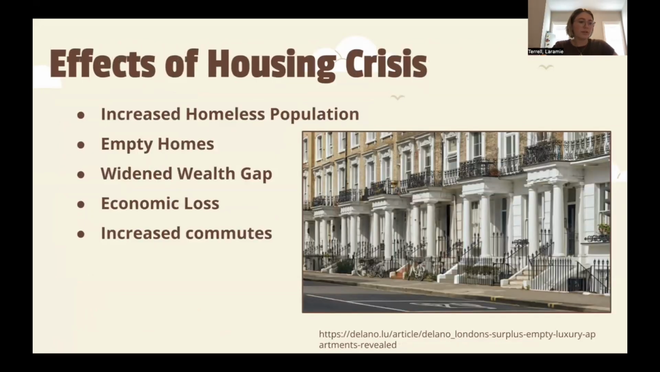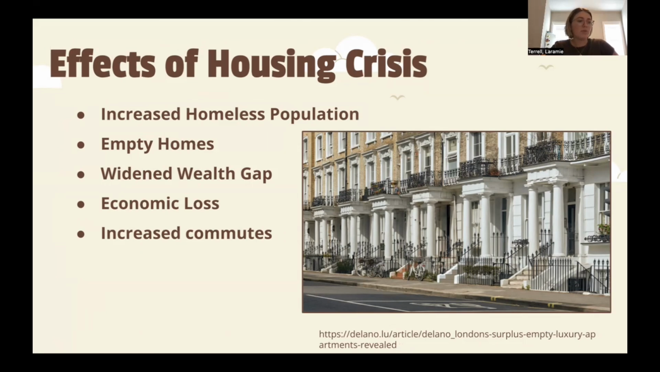This housing crisis in London has led to many unfortunate consequences for its citizens. It has increased the homeless population because people have been evicted from their homes. There is now a large number of empty luxury apartments. This results in significant economic loss.